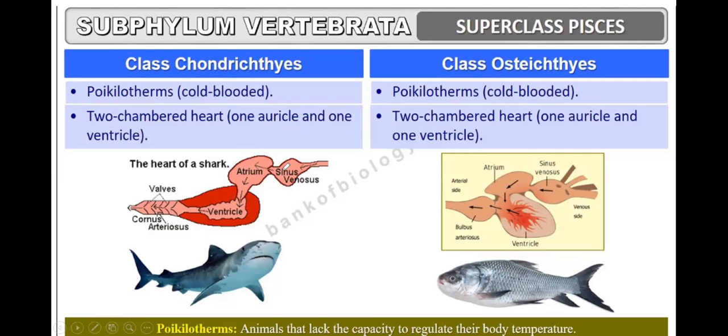From the sinus venosus, blood enters the atrium. From the atrium, it goes to the ventricle. From the ventricle, it goes to the conus arteriosus, where there are many valves. So here a two-chamber heart is there. In Osteichthyes also, there is a two-chamber heart, one auricle and one ventricle.